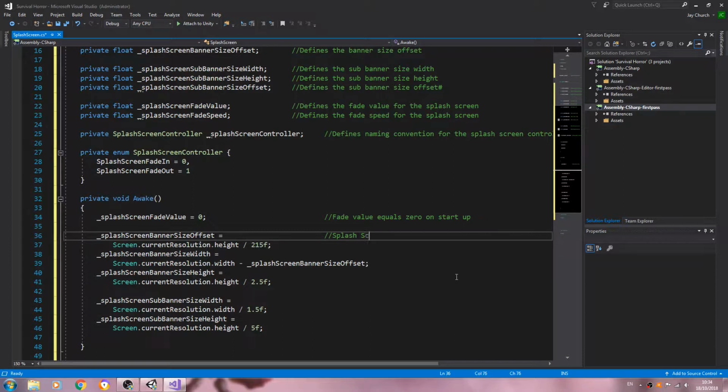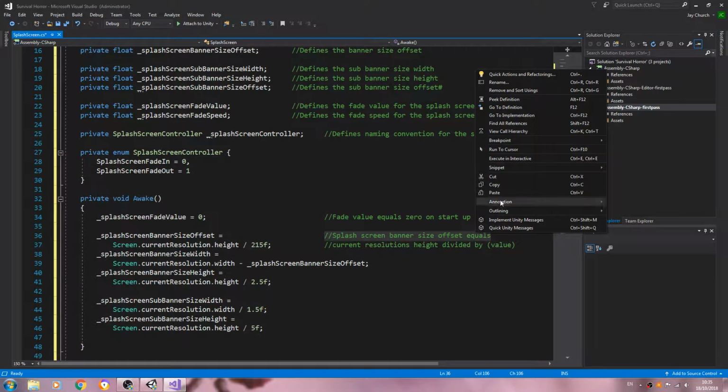Splash screen banner size offset equals current resolution, say current resolution's height divided by, and I'm just going to put in brackets value, because I still may tweak these values, so that'll be the easiest way to do.